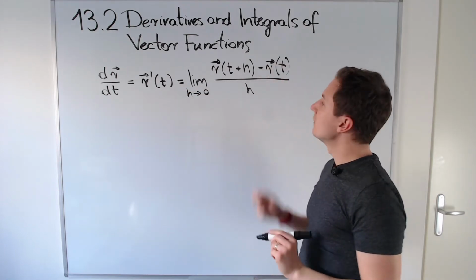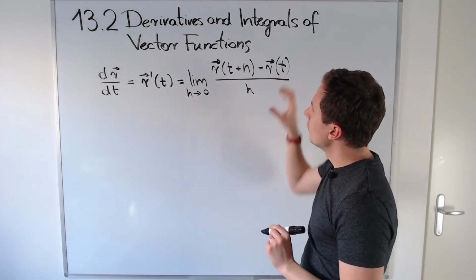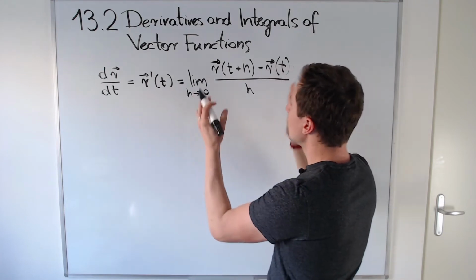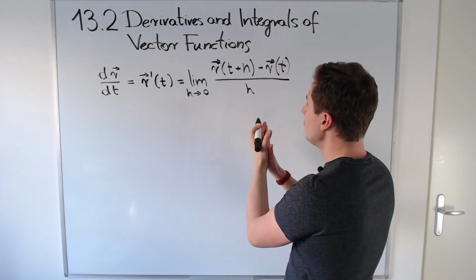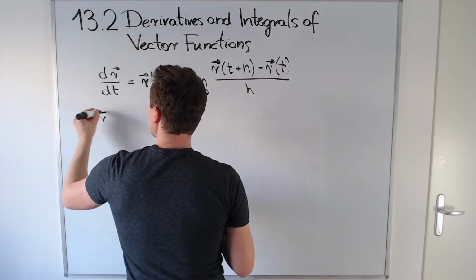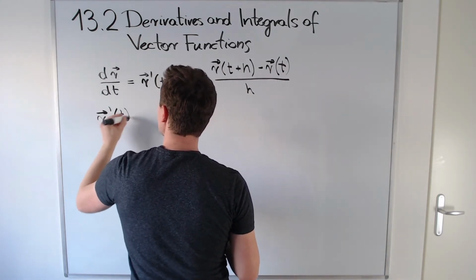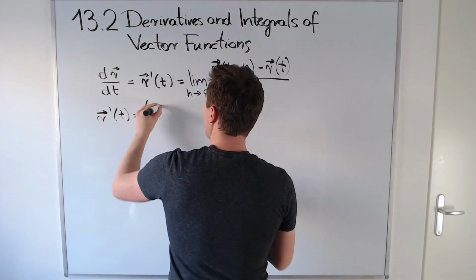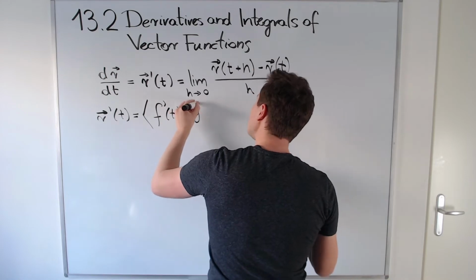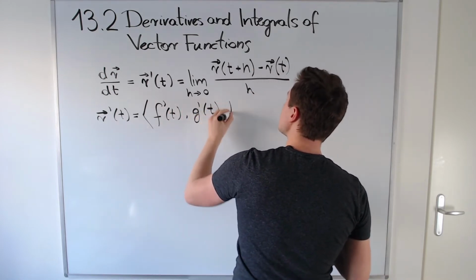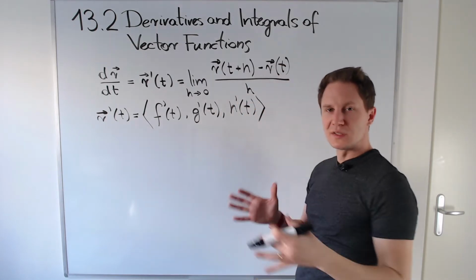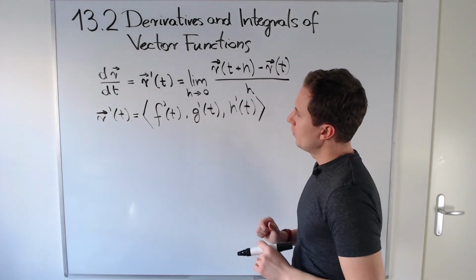This way you get the derivative of your vector function, and indeed this limit can be computed component by component. So basically what you get for the derivative of a vector function is just differentiating each component, provided that they are differentiable functions, but in every example we'll consider you will have that provided.